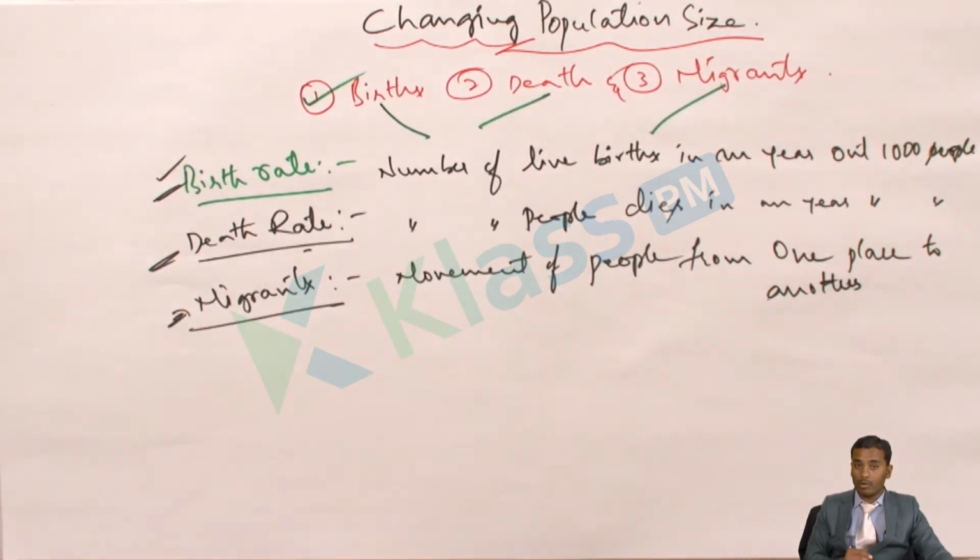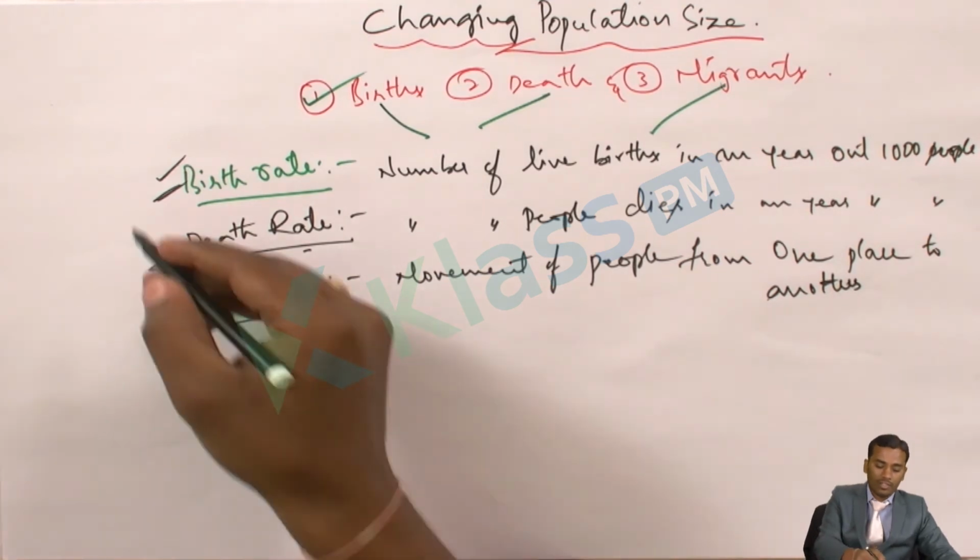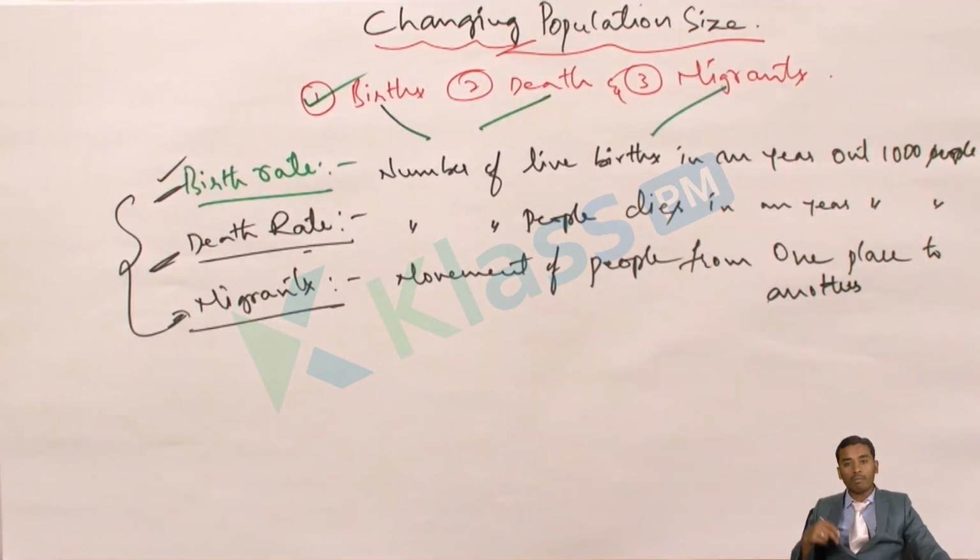So again, migrants. Because of migrants also, because I got married. My wife earlier used to stay in some other village. Now she is staying with me in my village, in my house. So all these three can be experienced in my own life.